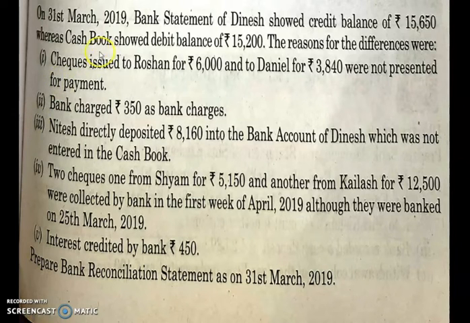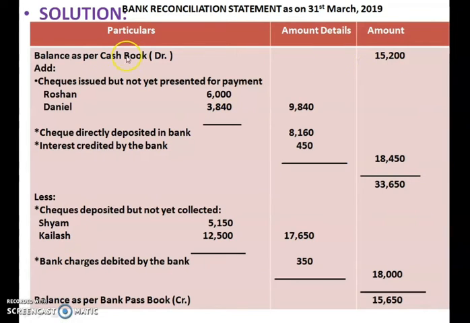Look children, the cash book showed a debit balance of 15,200. So you have to write balance as per cash book, debit, 15,200. This is our starting point. They will provide you either cash balance or bank balance, so whatever is given you have to start from that. It is your choice.